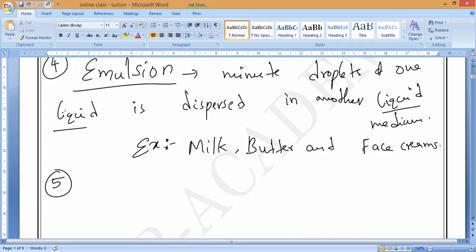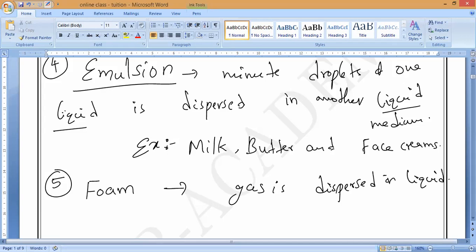Now, the fifth one. Foam. Foam is a colloid in which a gas is dispersed in a liquid medium. A gas dispersed in a liquid medium is called foam, right? So if a gas is dispersed in liquid, that is what we should call foam.